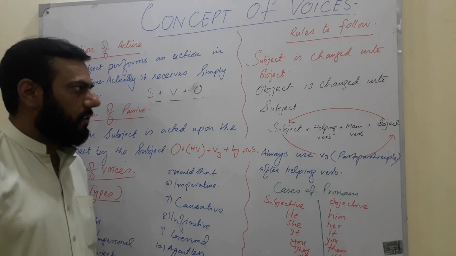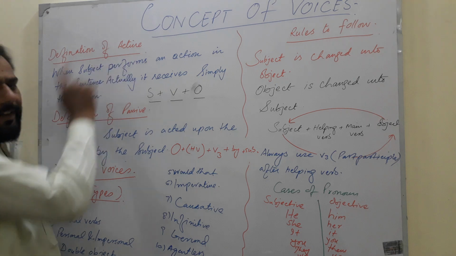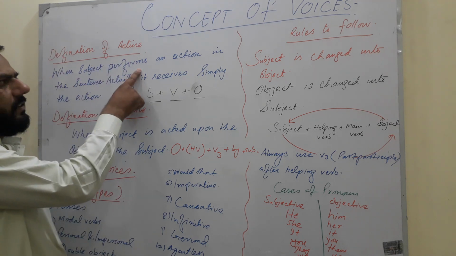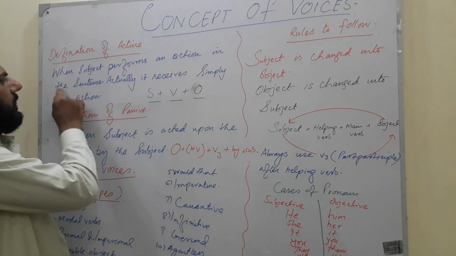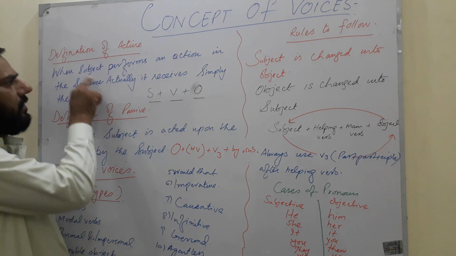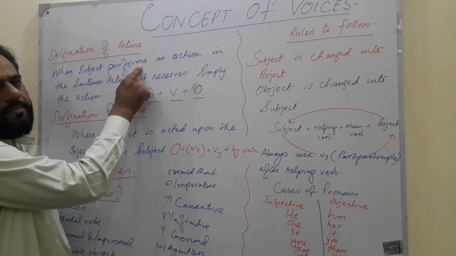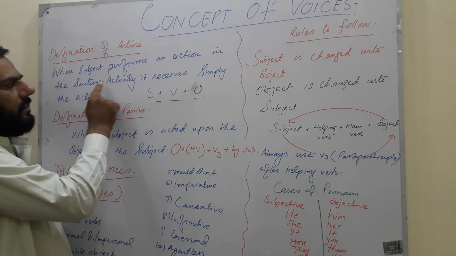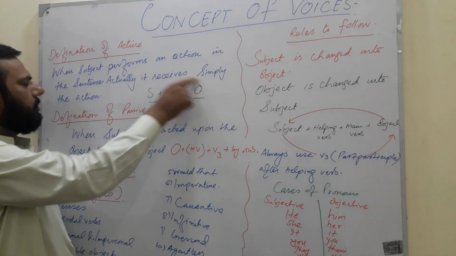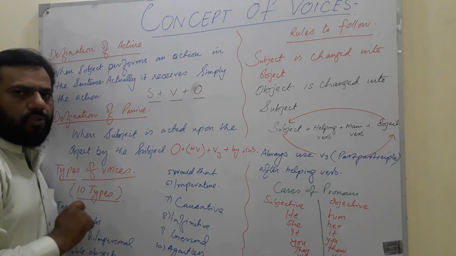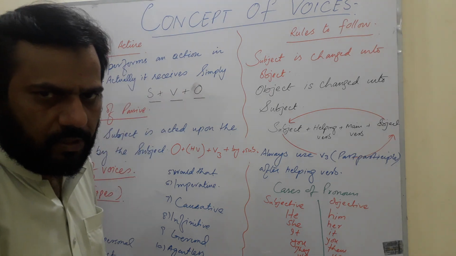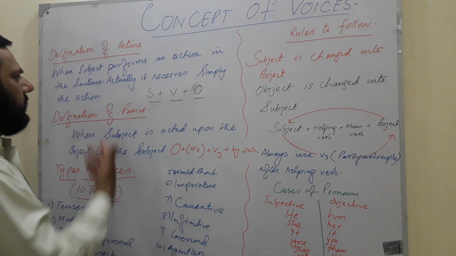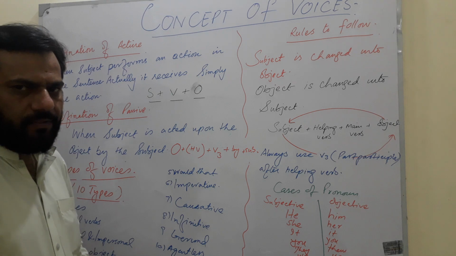So first of all, look at the board. Definition of active voice: when the subject performs an action in the sentence, it simply receives the action, and that is called active voice.